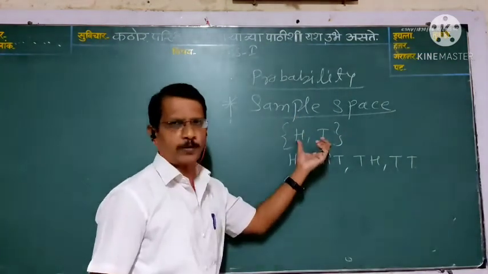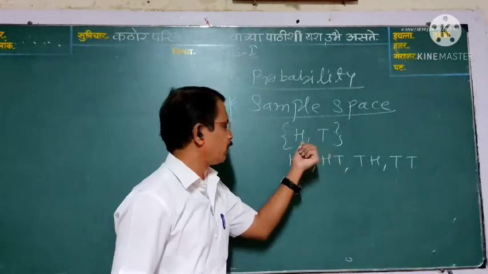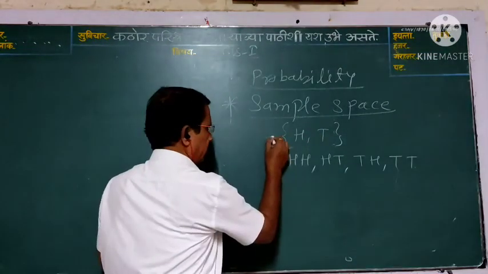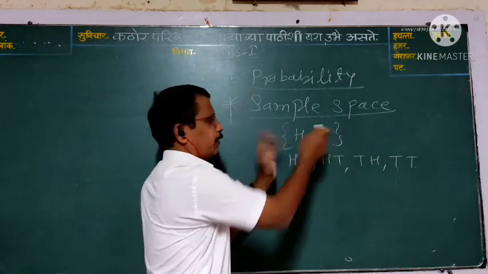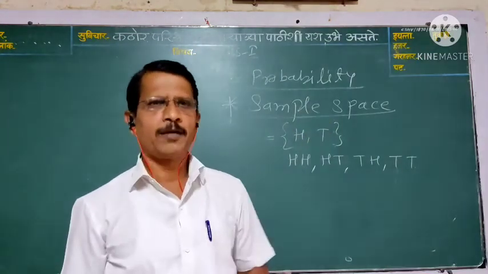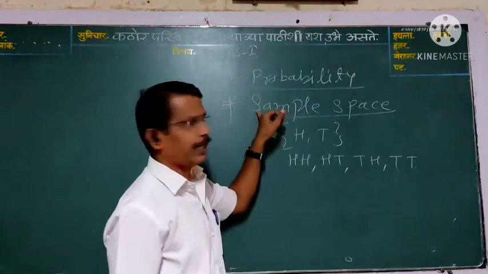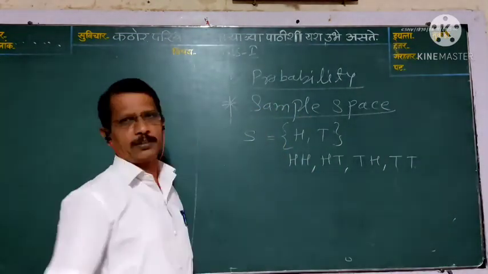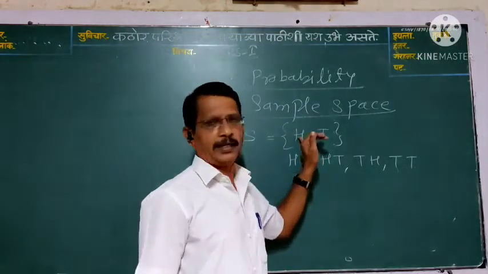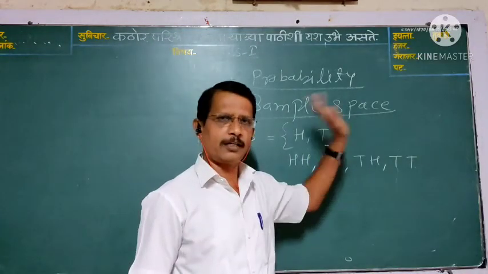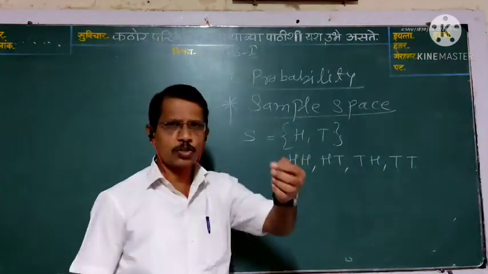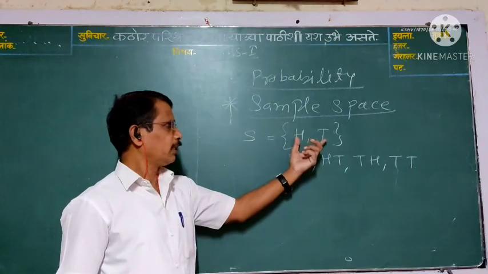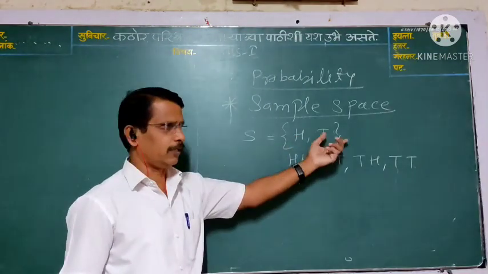A coin is tossed, possible outcomes are H and T. Sample space is denoted by the letter S. So S is equal to {H, T}.